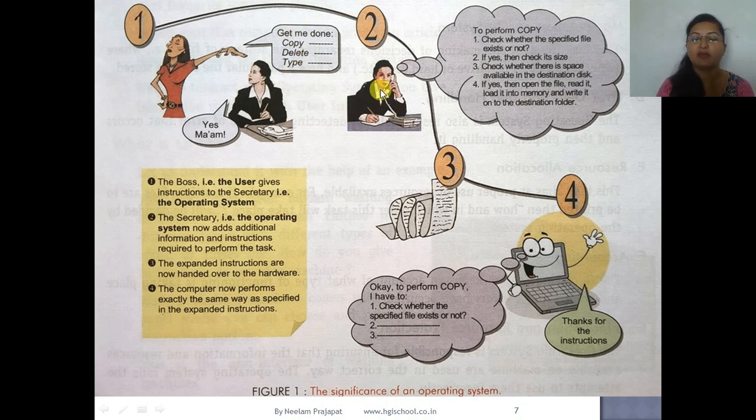The secretary will add more information, like how to copy, how to delete, how to type, and prepare a fine document, which is then sent to the computer hardware, and the hardware will get the instruction and perform the specific task.